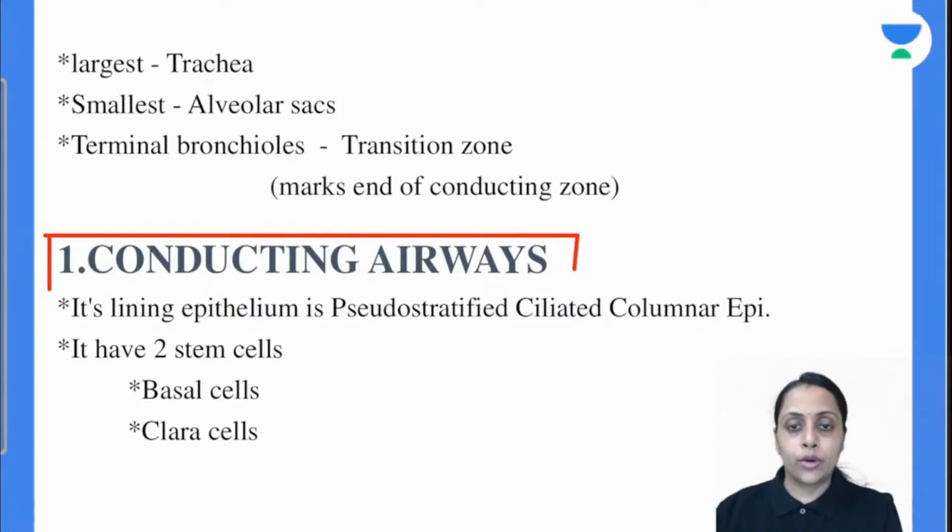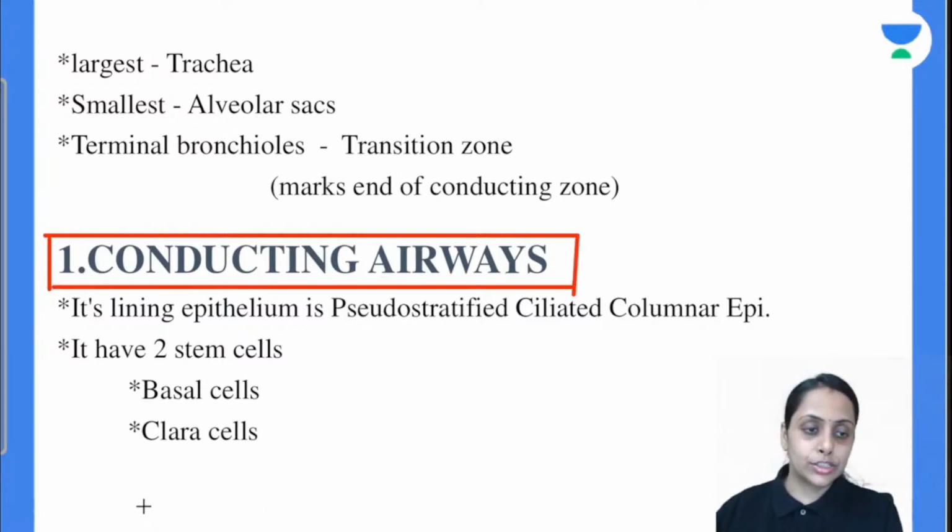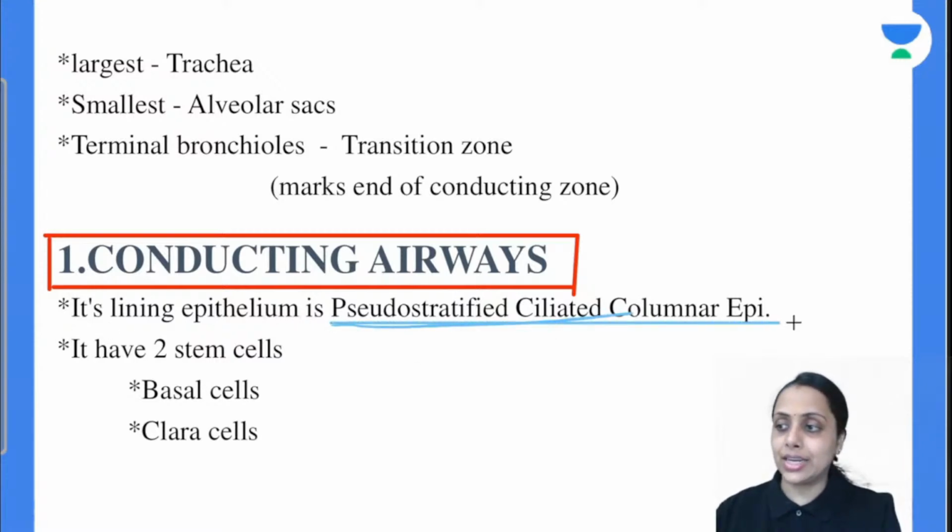This conducting airway की epithelium की अगर बात करें, so its epithelium is pseudostratified ciliated columnar epithelium. Pseudostratified ciliated columnar epithelium, and it consists of 2 stem cells, that is basal cell and clara cell. So these 2 cells are important to remember. Epithelium कैसा है? Pseudostratified ciliated columnar epithelium. So the cilia is important.